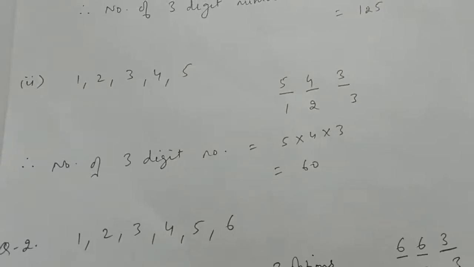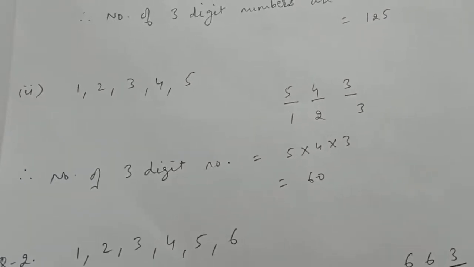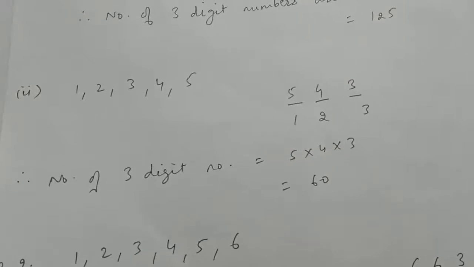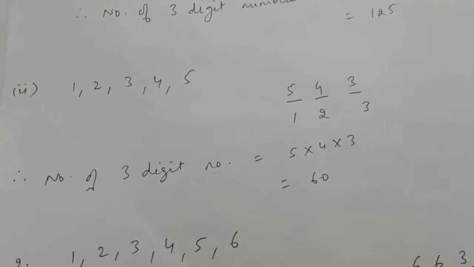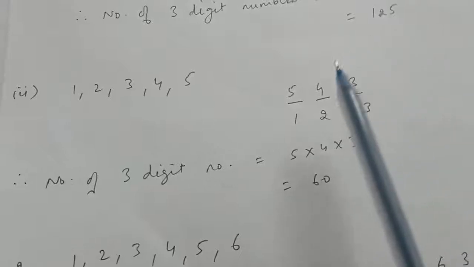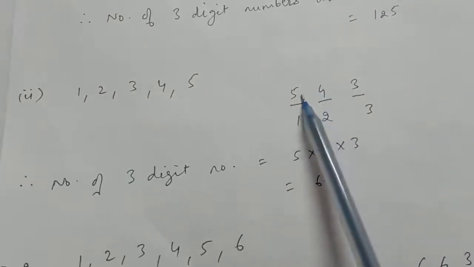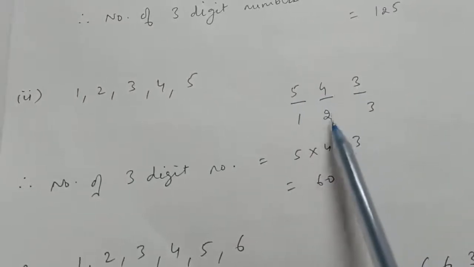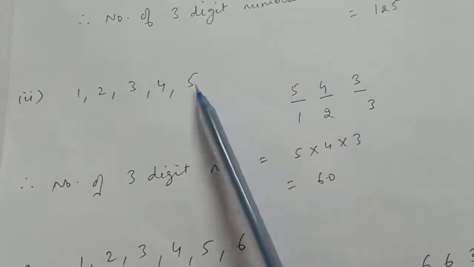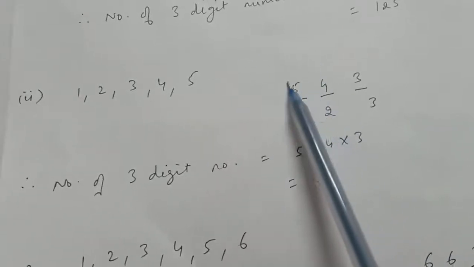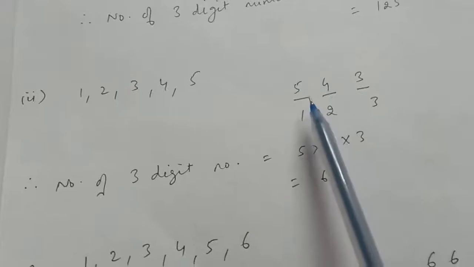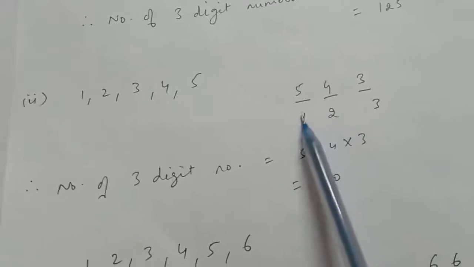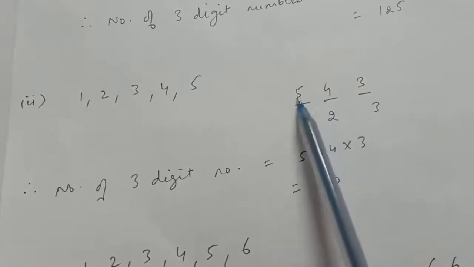Second part is that when repetition is not allowed. Now see, because repetition is not allowed, for the first place we can use any of the digit. Therefore for the first place we have 5 options. Now for the second place we can use any of the digit which has not been used in the first place. So at first place we have used one digit, right?